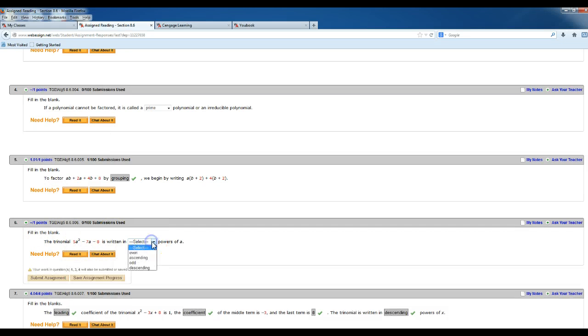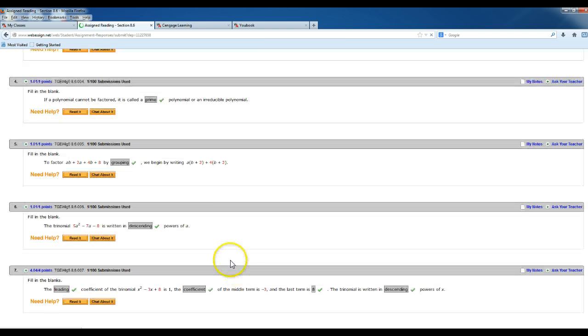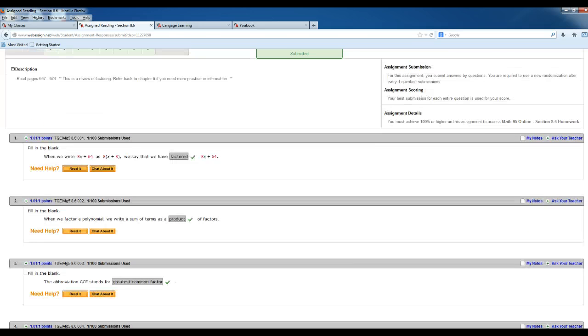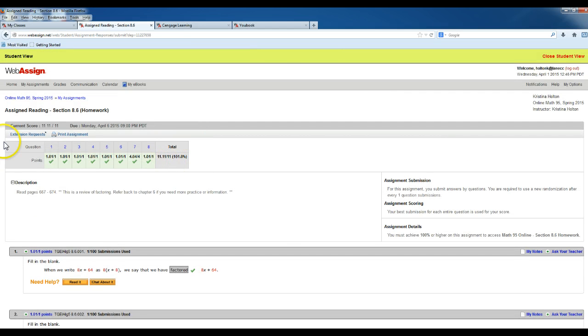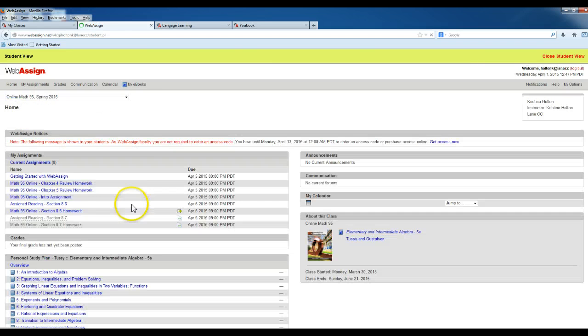Trinomial is written as descending powers. Now, of course, I've got the submit assignment or save assignment progress. I'm going to go ahead and submit so that I can get past this section. Once you're at 100% on the assigned reading, you can move forward to the homework. So I'm going to go back to my main screen, and sure enough, now my section 8.6 homework is available.